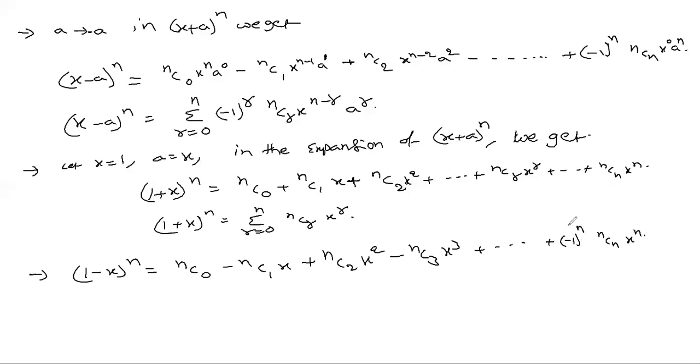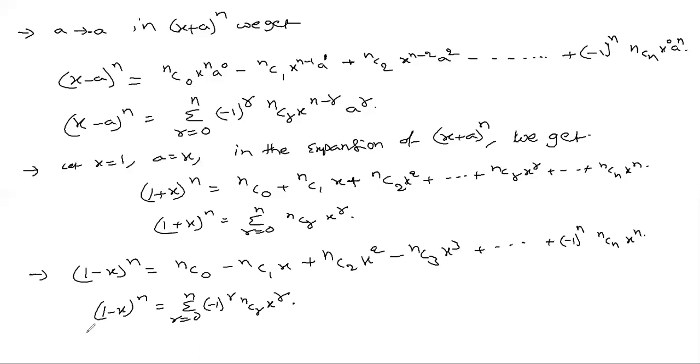We will get positive or negative accordingly whether n is even or odd. In summation notation, 1 minus x whole power n is sigma r runs from 0 to n negative 1 whole power r nCr x power r.